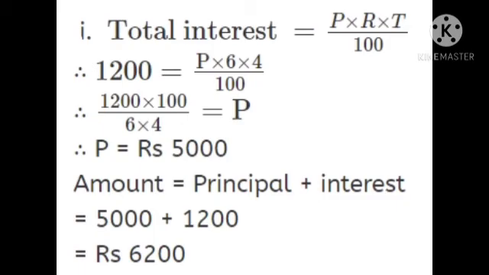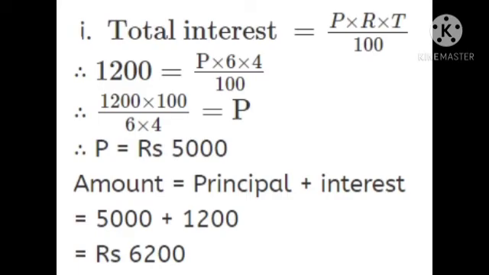By putting the values, we get 1,200 is equal to P multiplied by 6 multiplied by 4 divided by 100. Therefore, 1,200 multiplied by 100 divided by 6 multiplied by 4 is equal to P. By doing the multiplication and division, we get the value of P is equal to rupees 5,000.